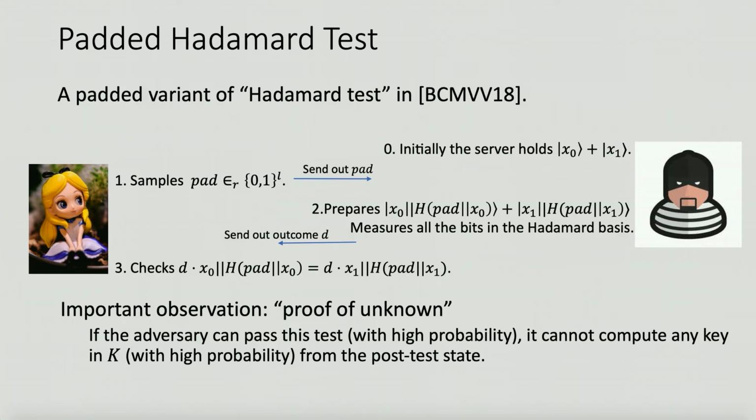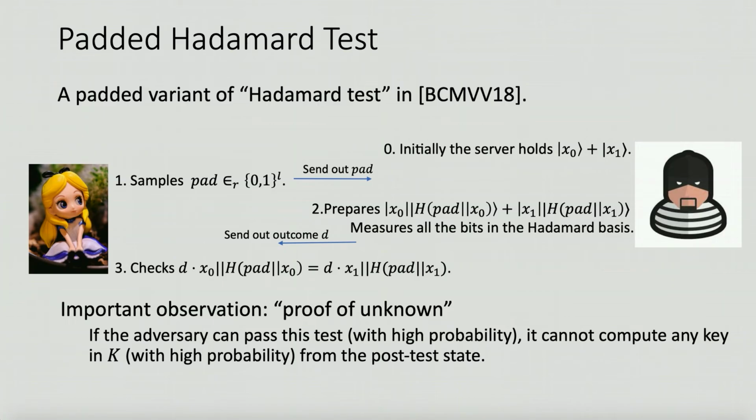We observe that this subprotocol has a property which we call proof of unknown for some key pair. Informally, if the adversary wants to pass this test with some probability, it has to give up part of its ability to predict the keys in this key pair. And if we go back to our construction, this further implies that, informally, the adversary will lose part of its ability to decrypt the garbled table.